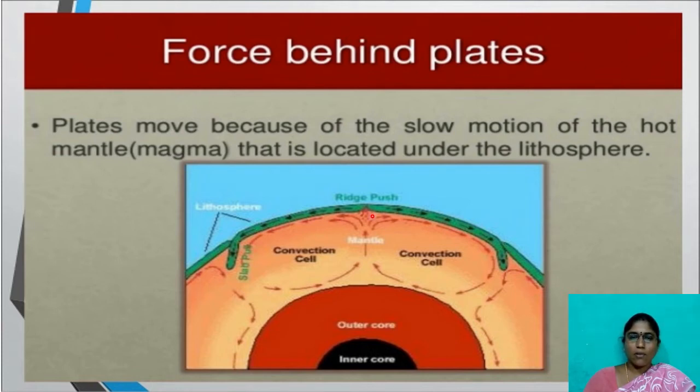It is in a liquid state. This is moving very slowly, millimeters. So based on these movements, our country's shape was also formed. Our country is moving, and its shape is also changing, but it takes a long period of time.